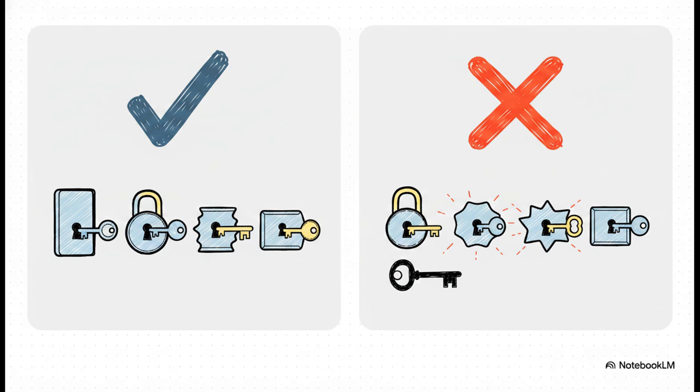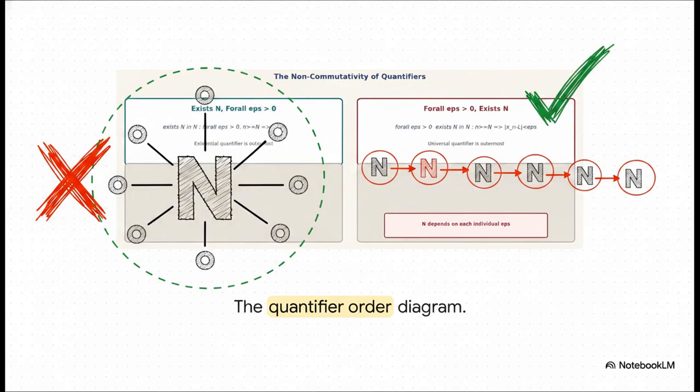Over on the left, we have, for every epsilon greater than 0, there exists n. And on the right, there exists n such that for every epsilon greater than 0. Now, to the untrained eye, these might look superficially identical. It just seems like a stylistic shuffle of words, right? But mathematically speaking, they are violently opposed. And this brilliantly illustrates exactly why that is.